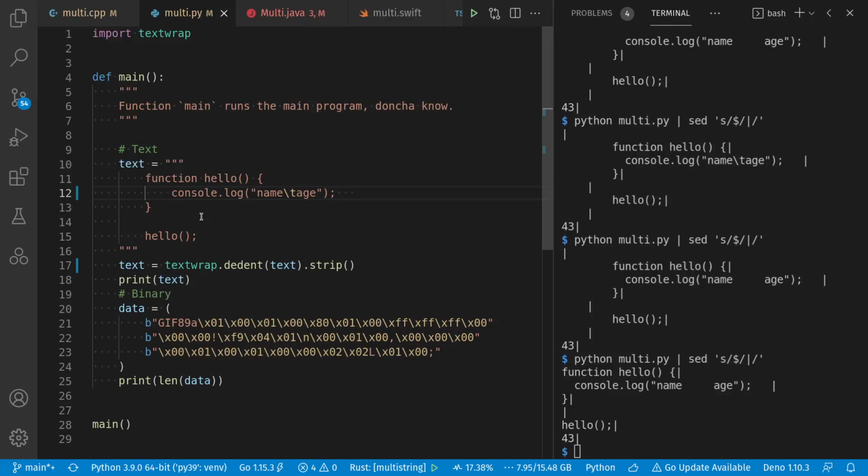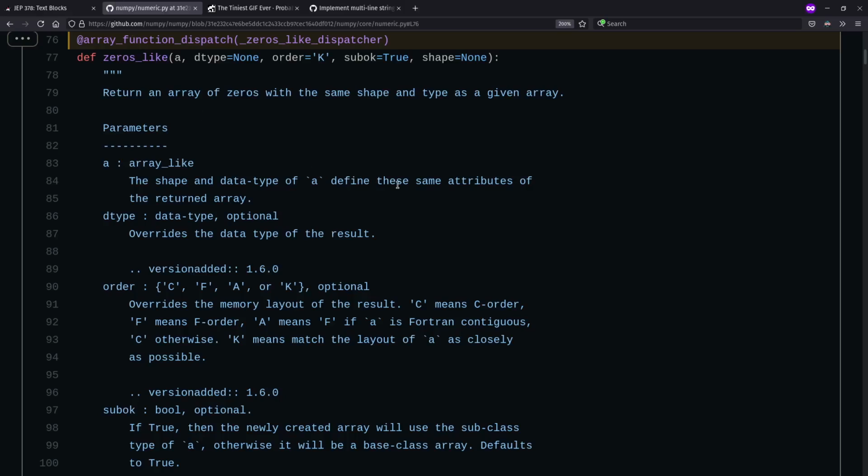And finally, before I go further, I want to emphasize the relationship between multiline strings and multiline comments. For our API documentation in Python, we use docstrings instead of comments. And these can become rather involved. So for example, in NumPy here, we have a big long documentation for our zeros_like function, where indentation matters to some extent as well in communicating the information.